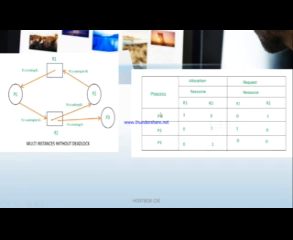Then requesting here. P1 requesting R1 means no. P1 is not requesting R1, so I can write 0. But at the same time P1 is requesting R2, so I write value 1 here. And similarly P2. P2 is requesting R1 and not requesting R2, so I write the R2 value 0 here. Similarly P3, but here P3 is not requesting R1 and not requesting R2 either.